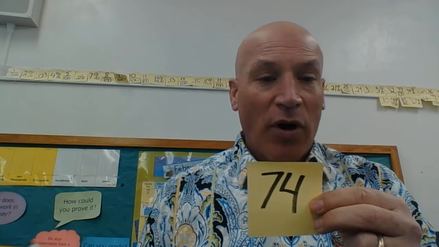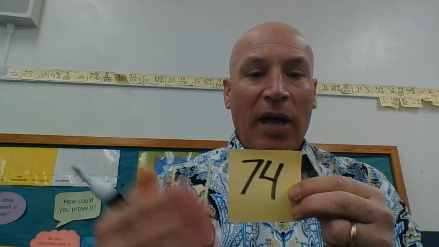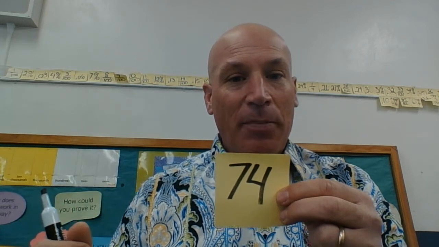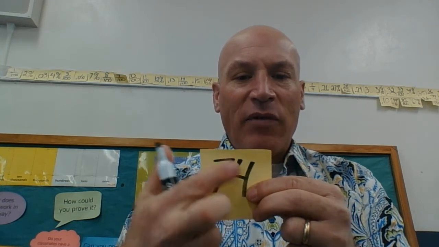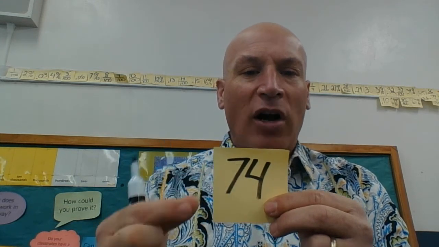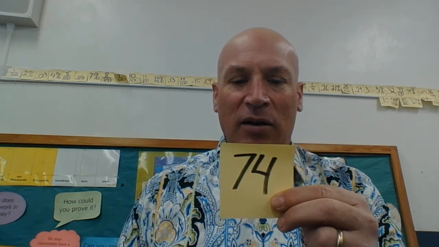Now it would be out of 180. If I said, like, for the beginning of our school year and we were counting down 100 days until we had one party and that whole party was cut up into 100 pieces, then it was 74 out of 100. So just know that this 74 represents a whole number until it is put into a word problem or expressed in the terms of being part of a whole. Once it becomes part of a whole, then it becomes the numerator. Okay, I just want to make sure we got that clear.